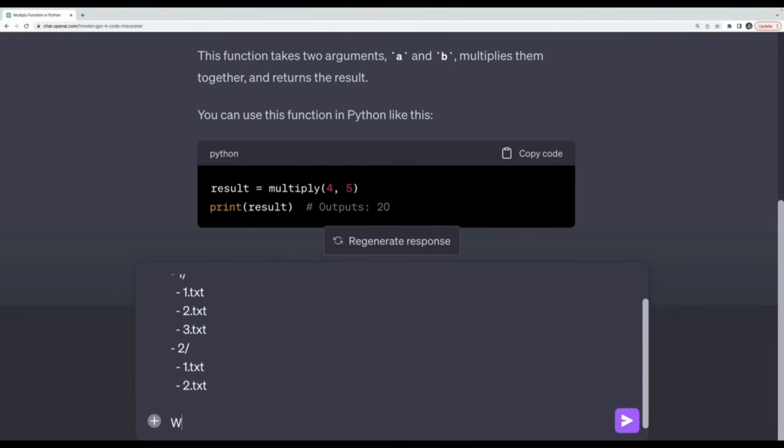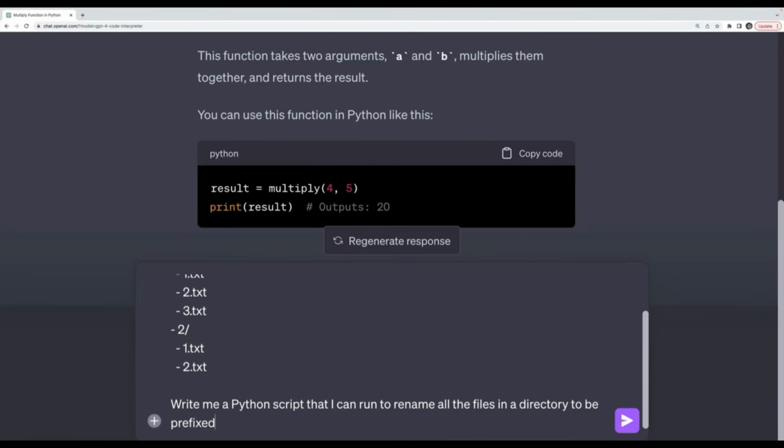And then below that, write me a Python script that I can run to rename all the files in a directory to be prefixed with the number of the directory, maybe the parent directory.